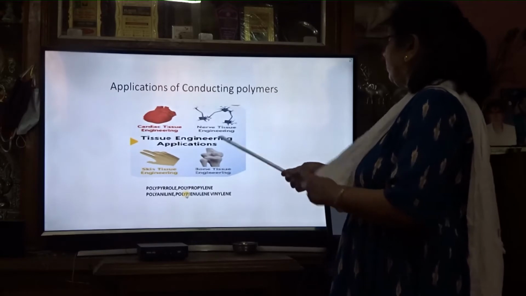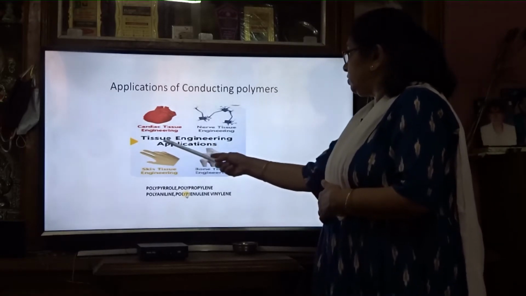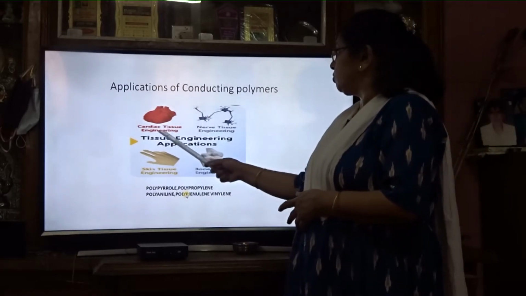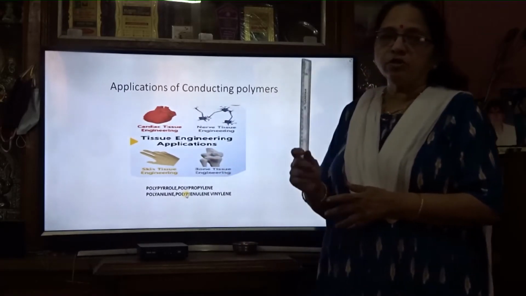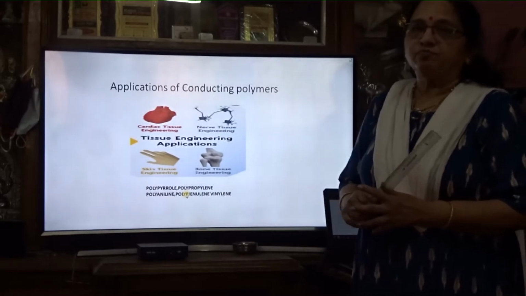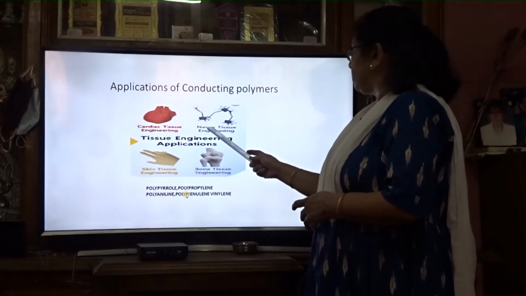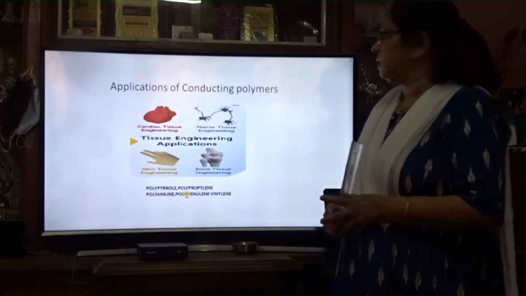Next, applications of conducting polymers. In tissue engineering, conducting polymers are also used. In cardiac tissue engineering, for example the valves in the heart, they are using these conducting polymers. Nerve tissue engineering also uses conducting polymers.